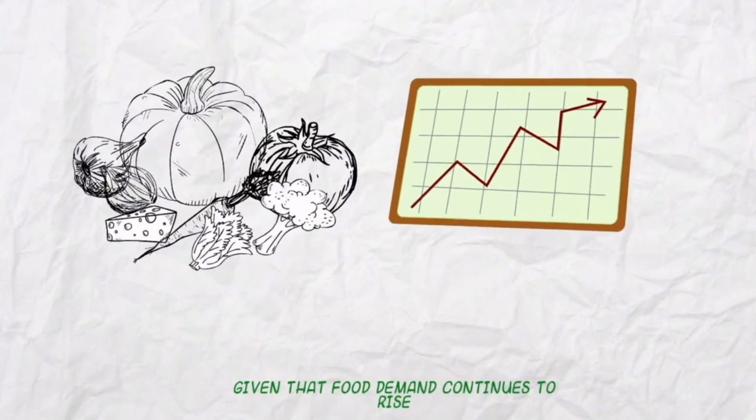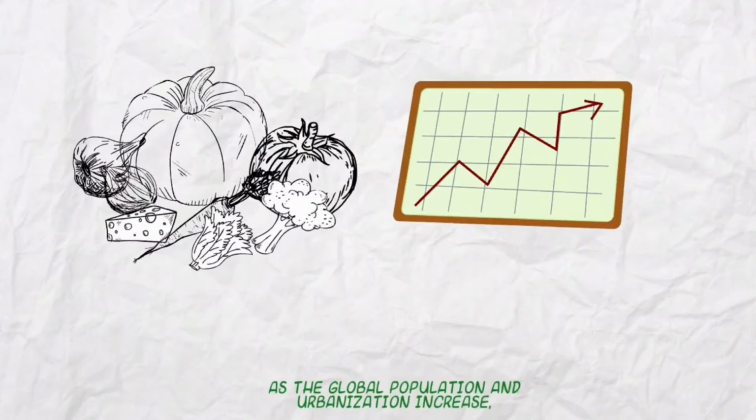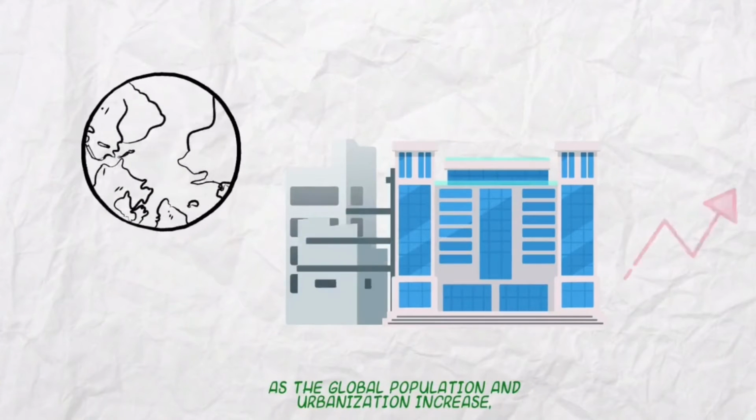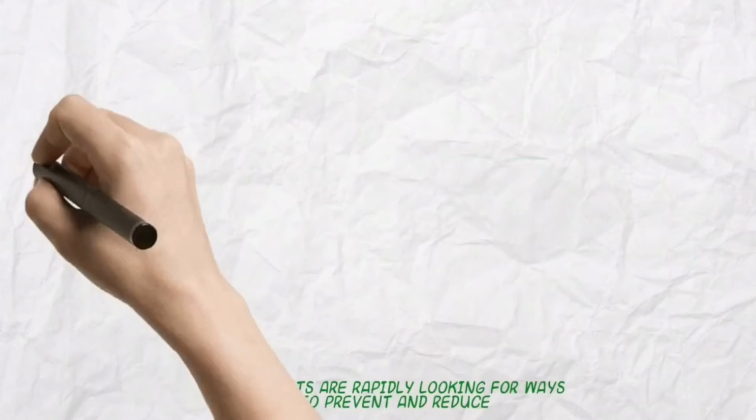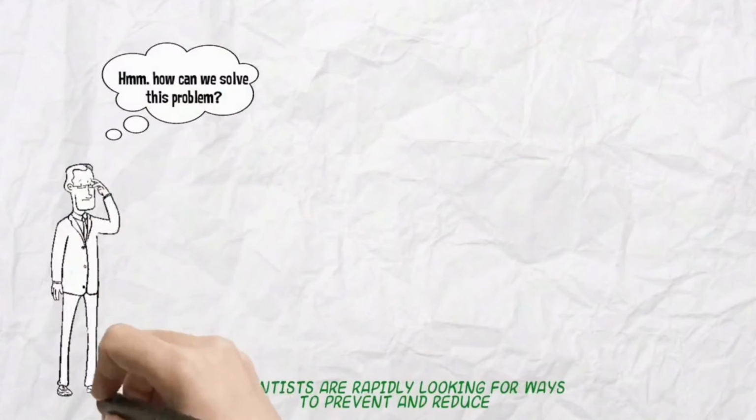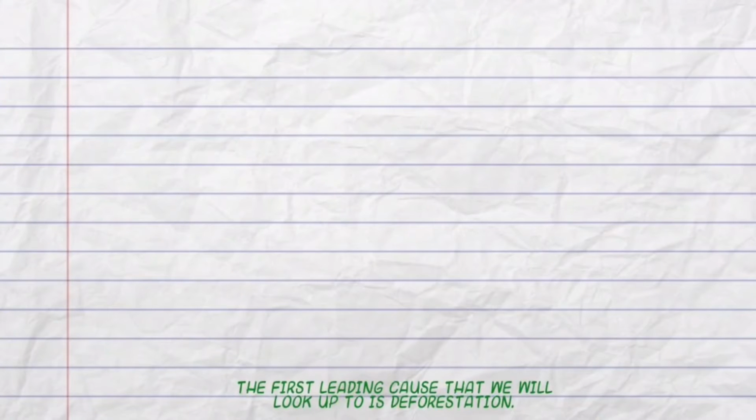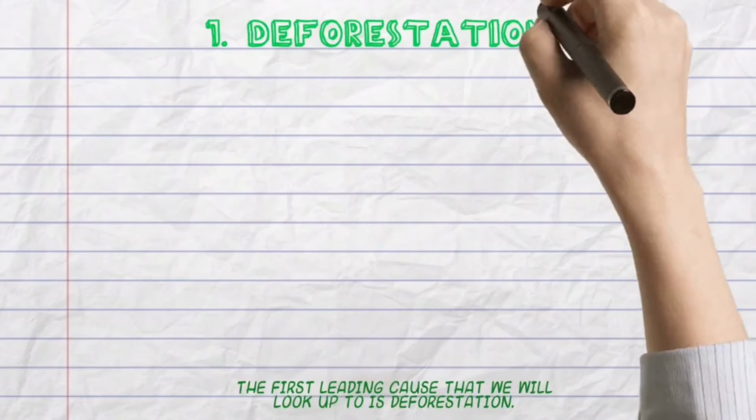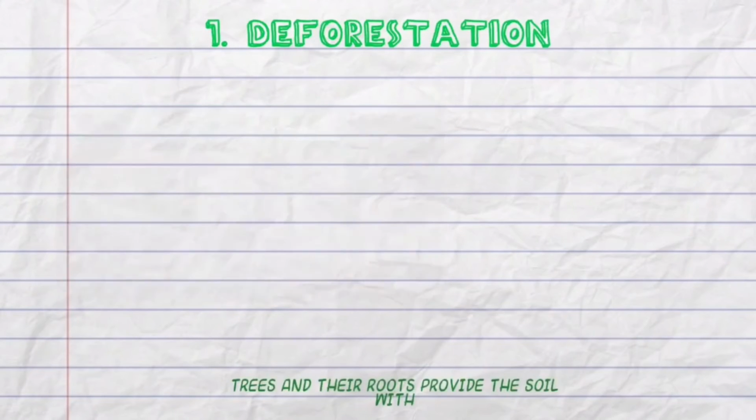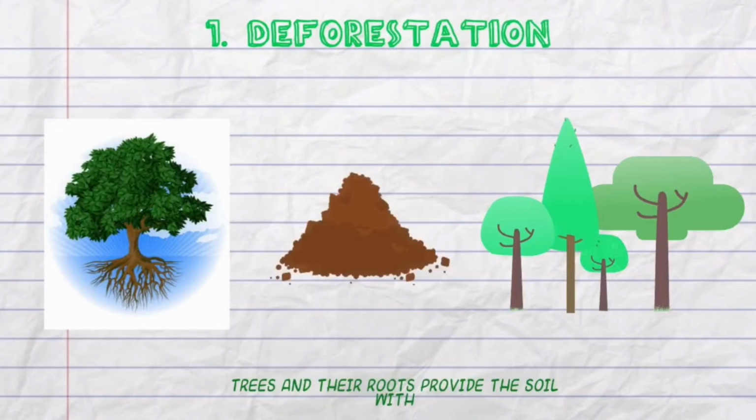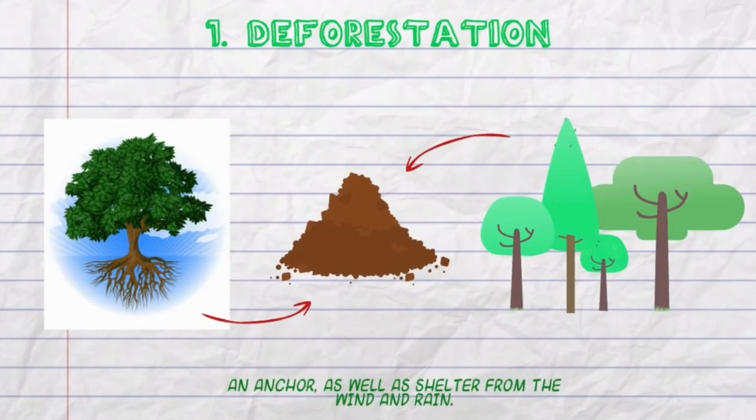Given that food demand continues to rise, as the global population and urbanization increase, scientists are rapidly looking for ways to prevent and reduce the impact of the causes of soil erosion and degradation. The first leading cause that we will look at is deforestation. Trees and their roots provide the soil with an anchor as well as shelter from the wind and rain.